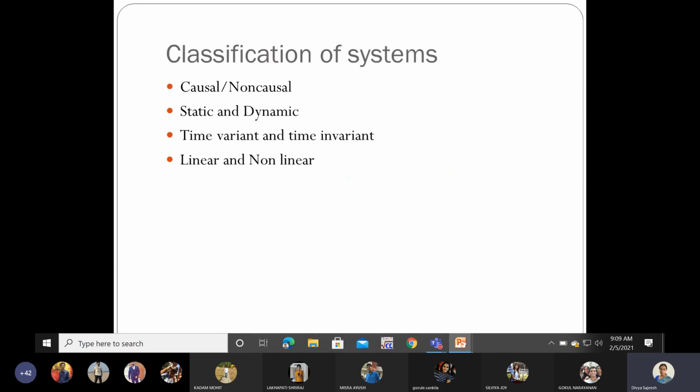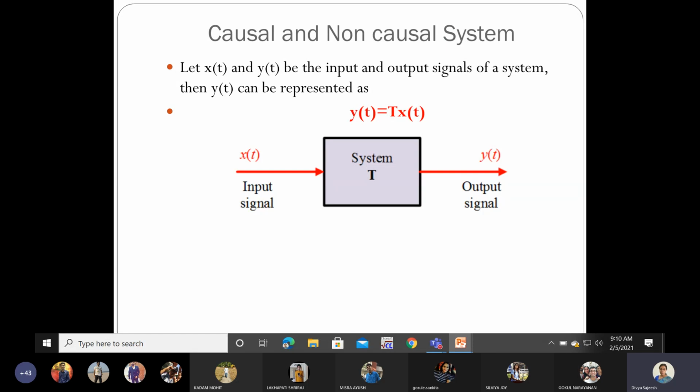We are studying only four types: causal and non-causal, static and dynamic, time variant and time invariant, and linear and non-linear. We just started with the causal and non-causal systems. Causal systems are those in which the output depends upon the present and the past values, but doesn't depend upon the future values of the input. Such systems are known as causal systems.